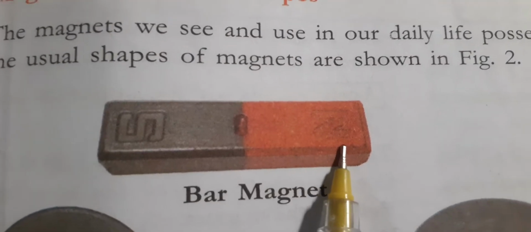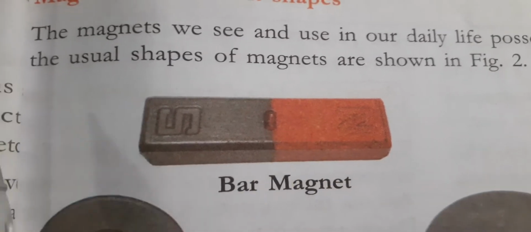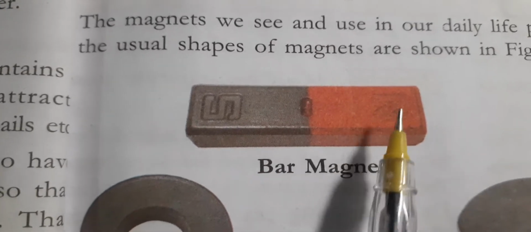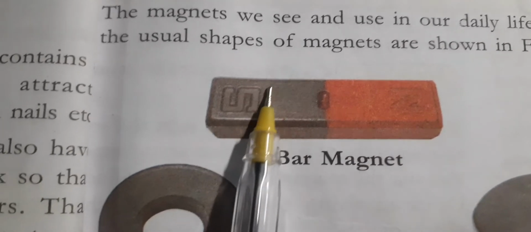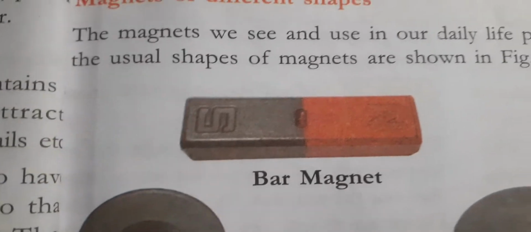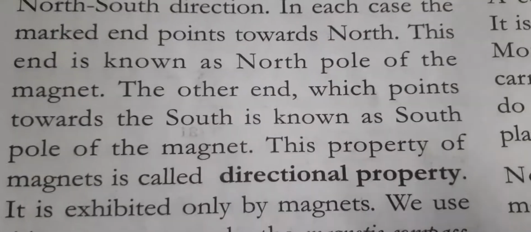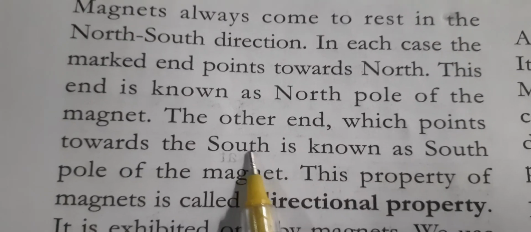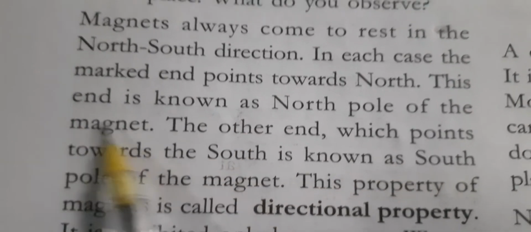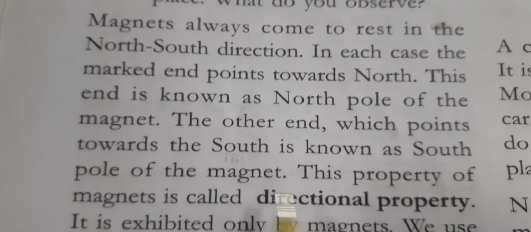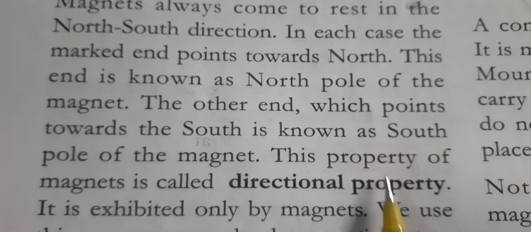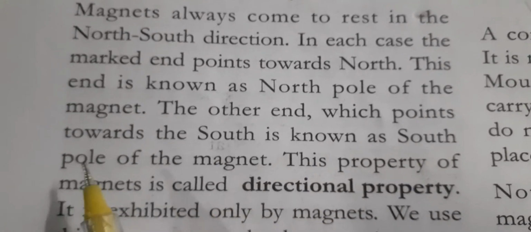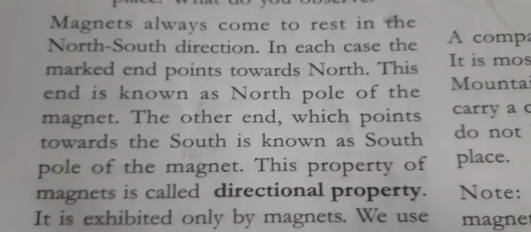Just you have to see here, the north pole is there and here the south pole is there. One end of the magnet we call the north pole, and the other end of the magnet we call the south pole. So the magnet has two types of poles, south pole as well as north pole. Because of these two poles, an important property of the magnet is called the directional property.